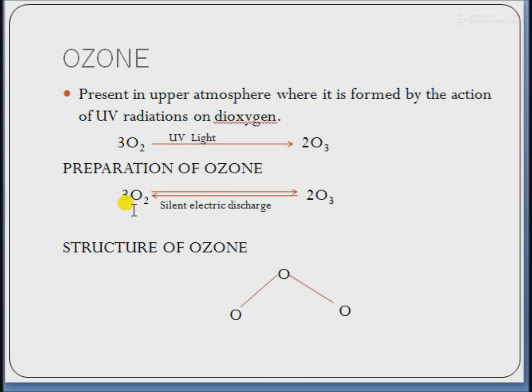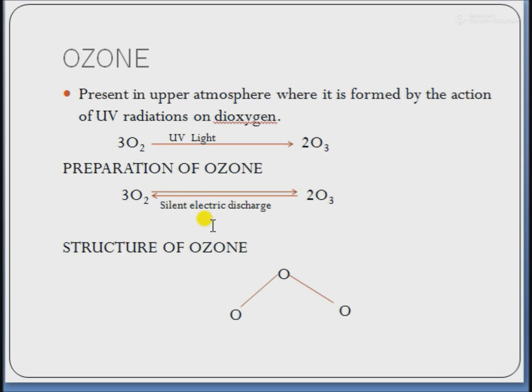Next is ozone. Ozone is present in the upper atmosphere, where it is formed by the action of UV radiations on dioxygen. When dioxygen comes in contact with UV light, it forms ozone. Next is the preparation of ozone. When dioxygen is exposed to silent electric discharge or sparkless electric discharge, it converts into ozone.